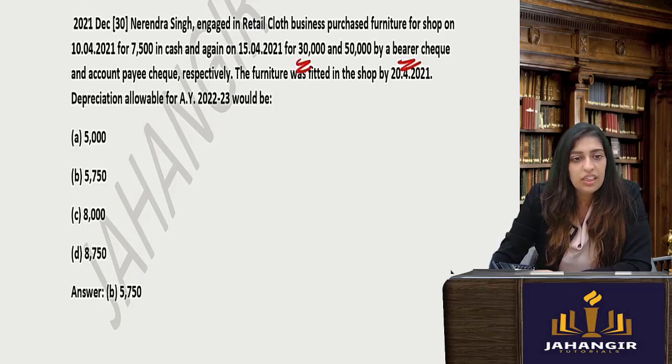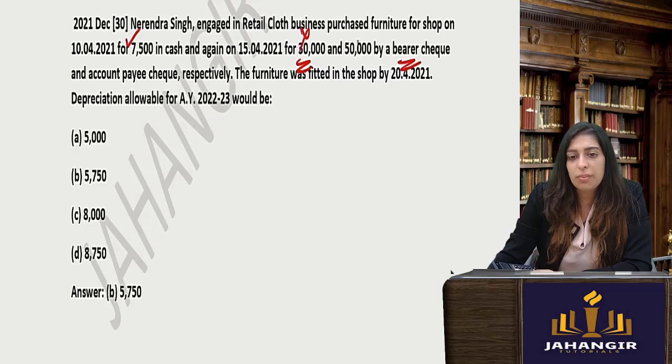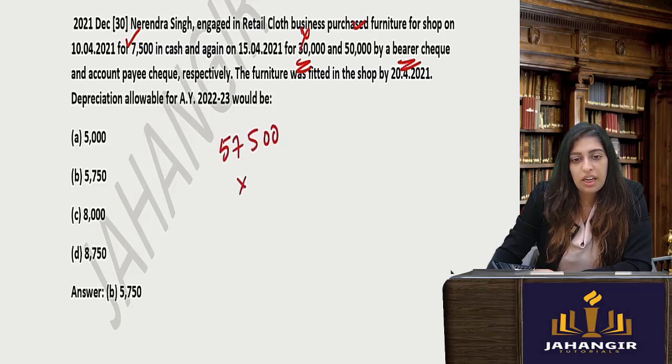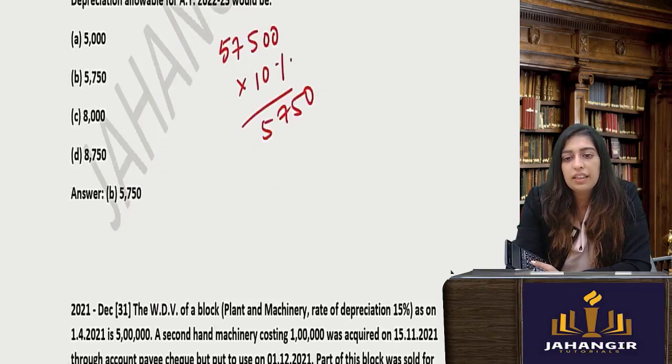Depreciation will be allowed, as I said, for cash up to 20,000. Now see what happened. Then it did 30,000 cash. A bearer cheque is also cash. This will not be allowed. The 50,000 account payee cheque will be allowed. So can I say purchase of furniture, 57,500 is what he can claim. How much is the rate for furniture? 10%. 5,750. Okay, this is what he can claim. Next one.